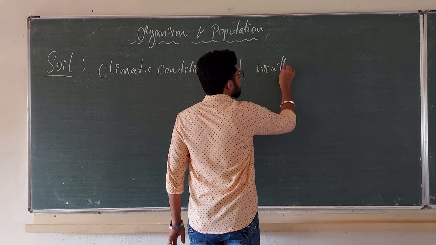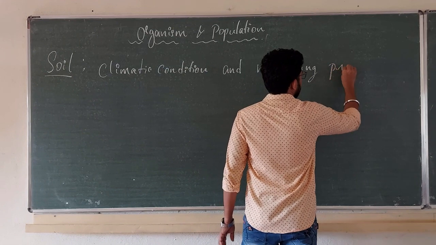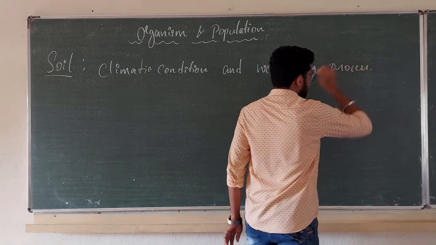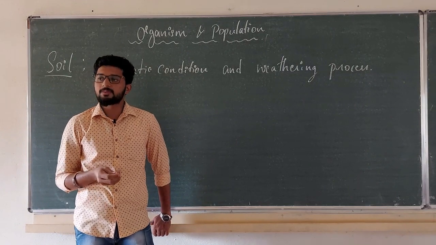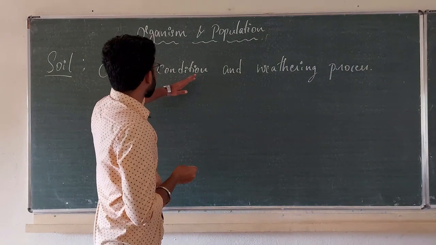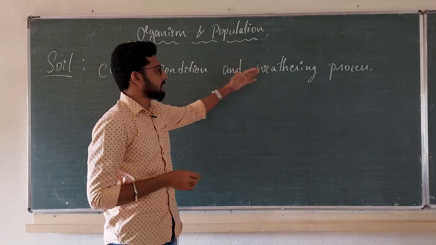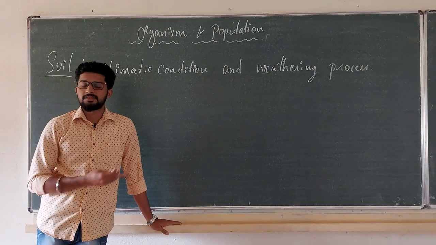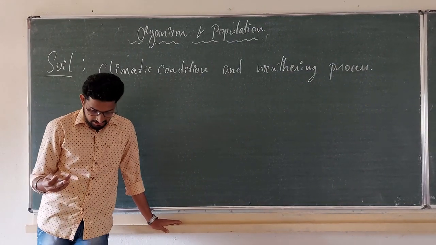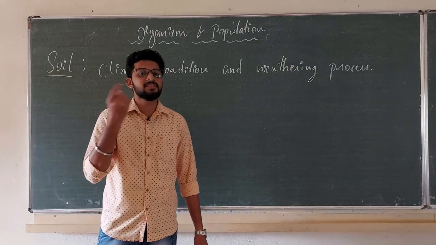What do you mean by weathering, sir? Different compositions of soil that you can find in different parts of the world are because of various climatic conditions and the weathering process. Different parts of the world have different patterns of climate, right? And weathering is nothing but the process of formation of soil.